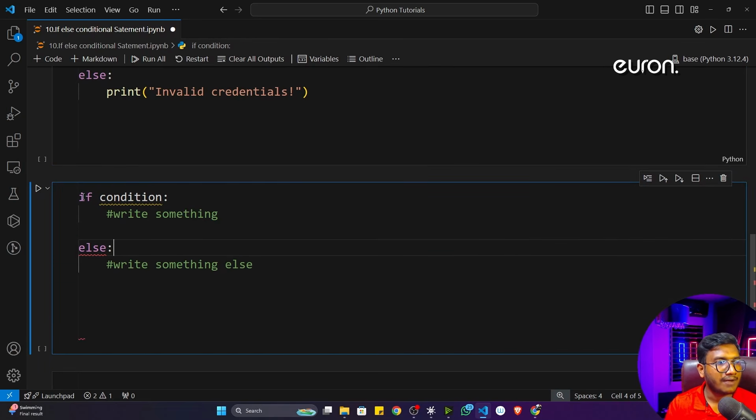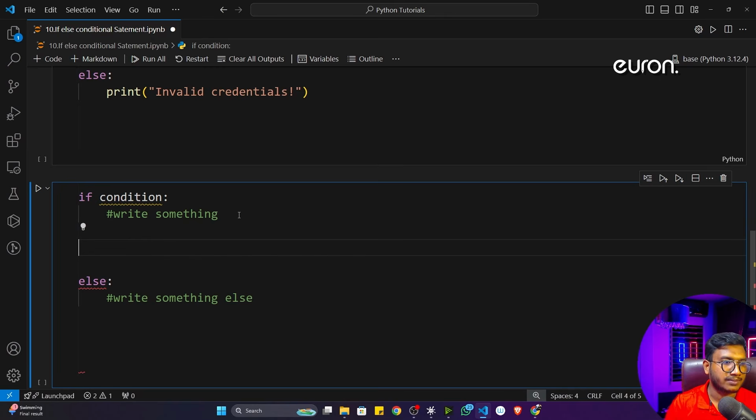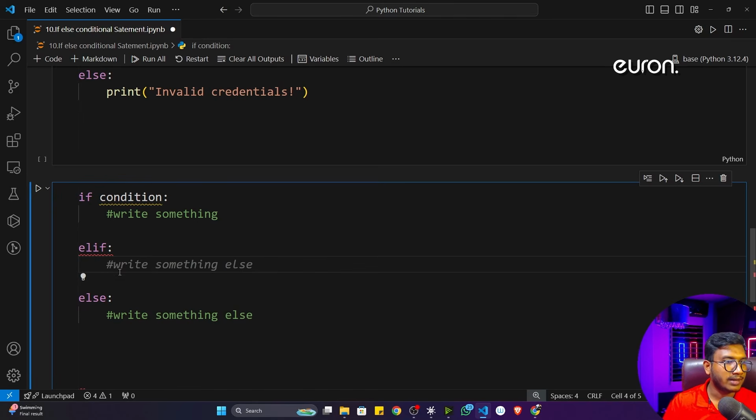After if, you can write the elif condition. You just need to use the keyword elif, and after elif you define the condition, and inside that you can write something. That means if, elif, and else, that means three conditions. Now let's say you want to add four conditions. At that time, you can write another elif here.